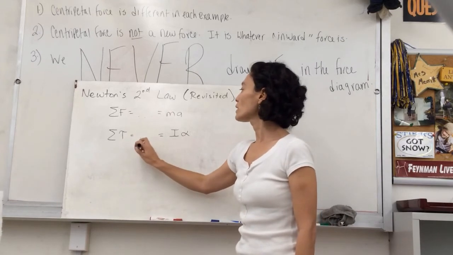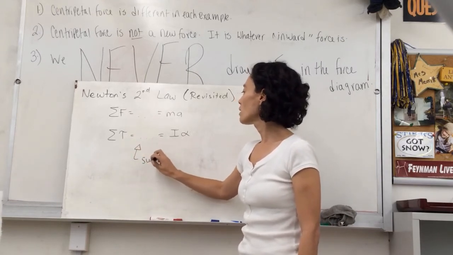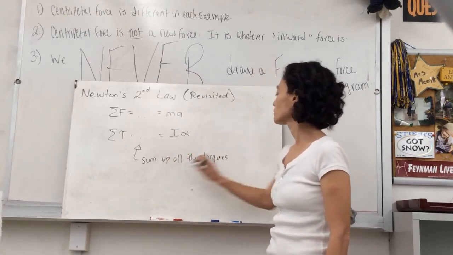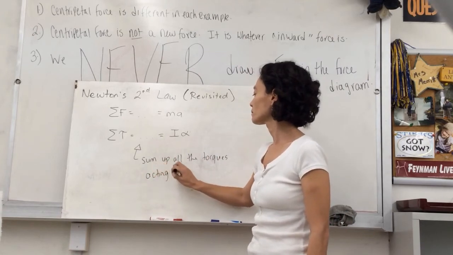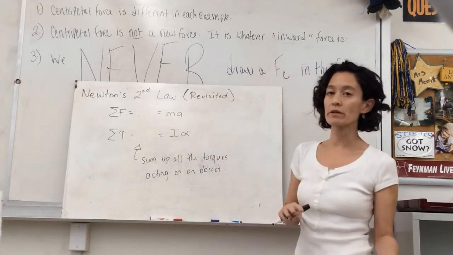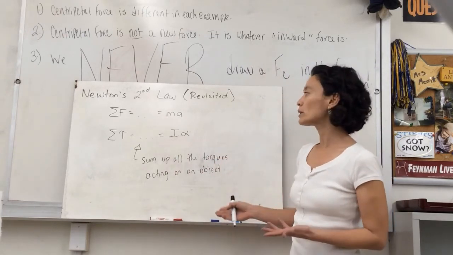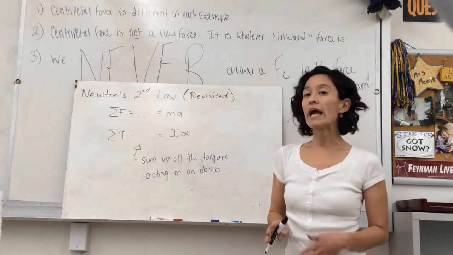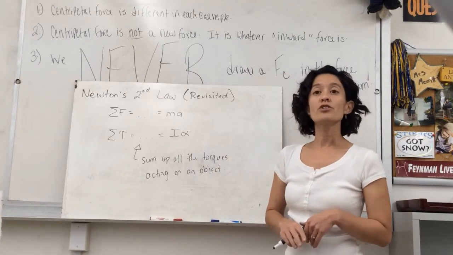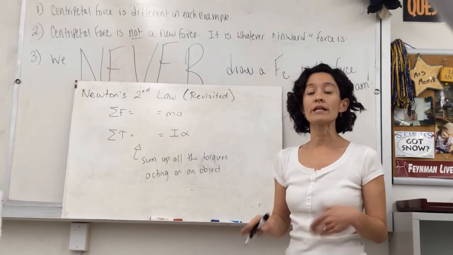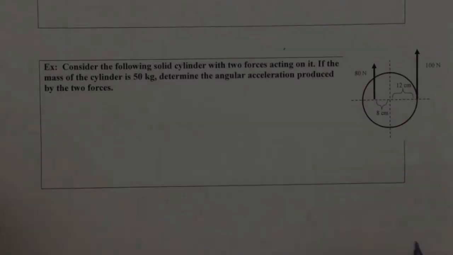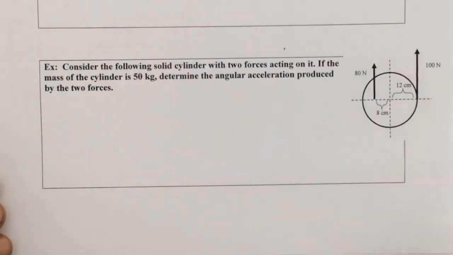And so here is where we would sum up all the torques acting on an object. First we looked at the idea of equilibrium where all those torques added up to 0, and now we're going to look at cases where the torques do not balance each other and a rotation does occur, and the amount of rotation that's going to occur is dependent on the moment of inertia. So the video is going to shift again and go through an example where you have a net torque that's causing an angular acceleration.